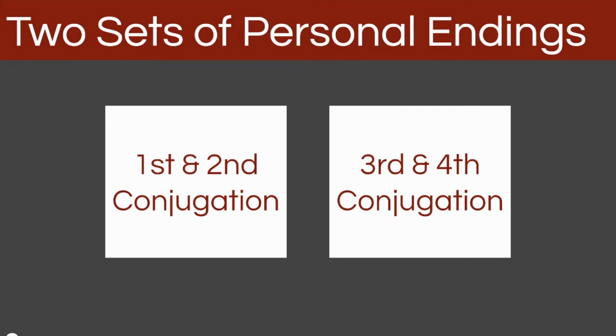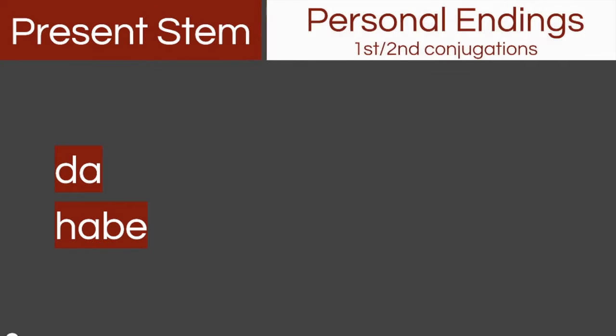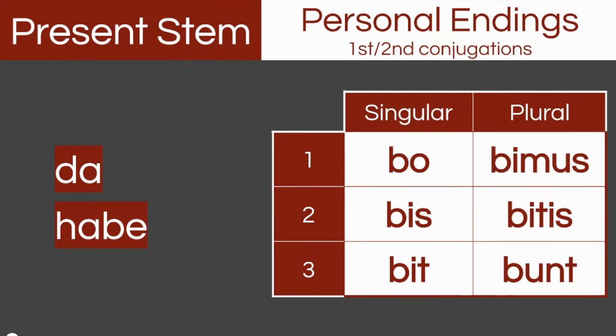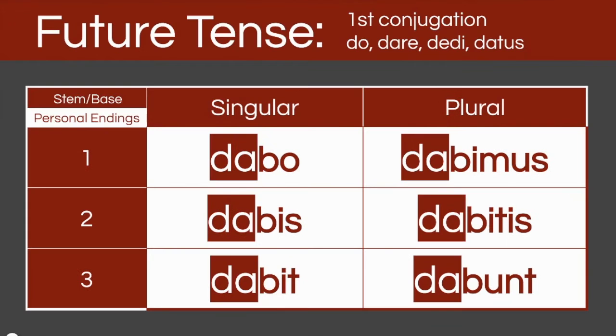And first and second is pretty straightforward. So start with the present stem. And then the personal endings are going to be bo, bis, bit, bimus, bitis, bunt. And as always, those correspond to the pronoun subjects of those verbs. The endings are pretty straightforward. Obviously, you have to remember the difference between bo, bis, bit and bam, bas, bat in the imperfect. But other than that, the formula is pretty straightforward. You just take the present stem, you add the endings bo, bis, bit, bimus, bitis, bunt, and that's the future tense for the first conjugation.